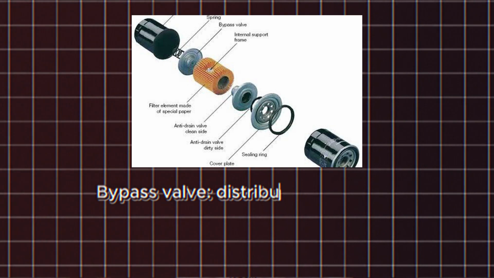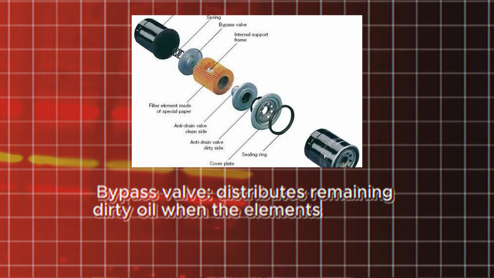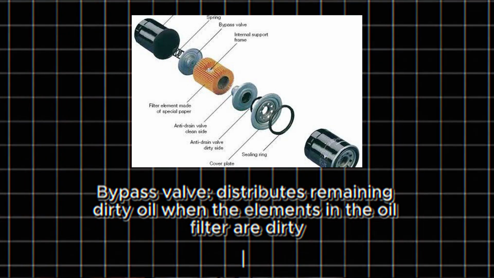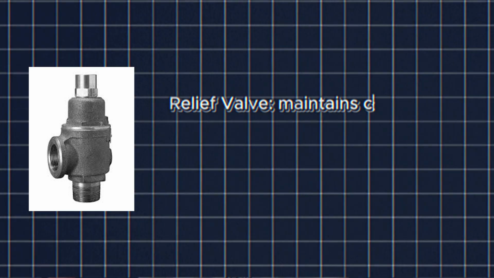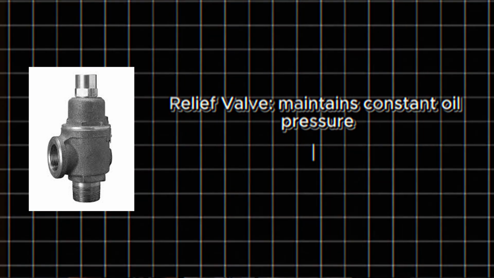Bypass valve distributes remaining dirty oil when the elements in the oil filter are dirty. Relief valve maintains constant oil pressure.